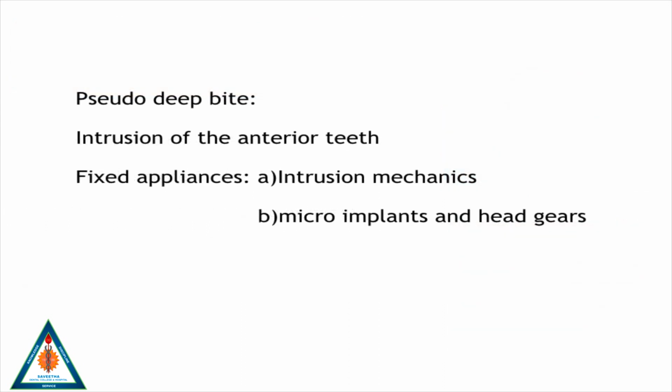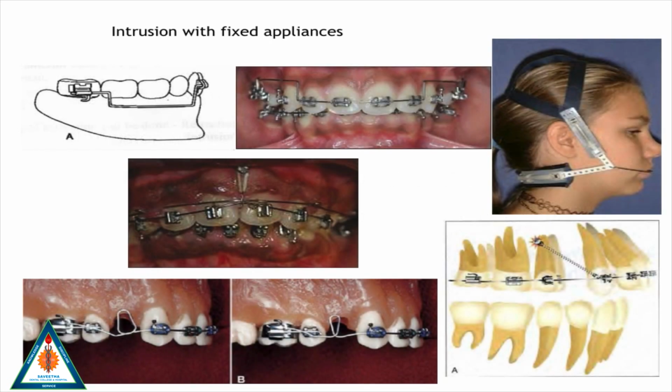Pseudo deep bite. Treatment of pseudo deep bite involves intrusion of the anterior teeth. This is done by using fixed appliances, by either intrusion mechanics or micro implants with headgears. The following are the pictures that depict intrusion of the anterior teeth using various fixed appliances.